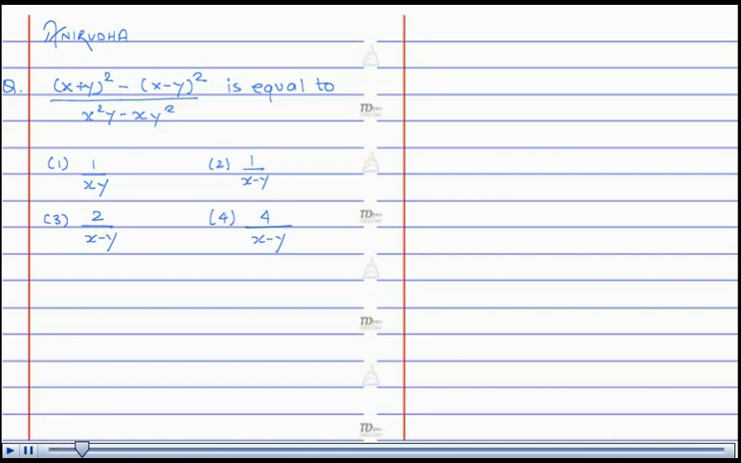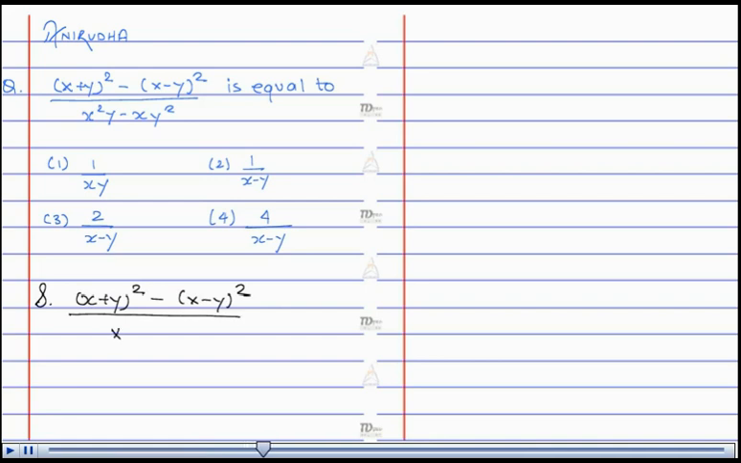The question is x plus y whole square minus x minus y whole square divided by x square y minus xy square is equal to. Let's see the solution. We are given the expression x plus y whole square minus x minus y whole square upon x square y minus xy square.